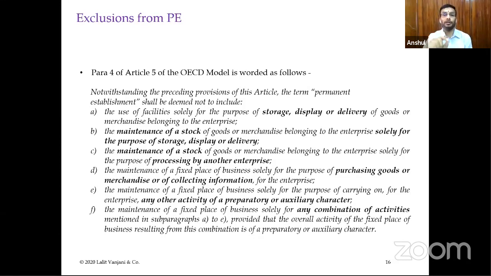Let me explain the difference between the first and the second, because generally people confuse that it is the same thing. I am talking about A and B. A is the use of facilities maintained by a third party. Say, for example, there is a warehouse being maintained by a third party. You do not have it on lease. It is a third party's warehouse, but you are using the facility for stocking of the goods. The second point is that I have leased a premises on my own, and then I am using that premises to maintain the stock of the goods. So this is the fine difference between A and B.